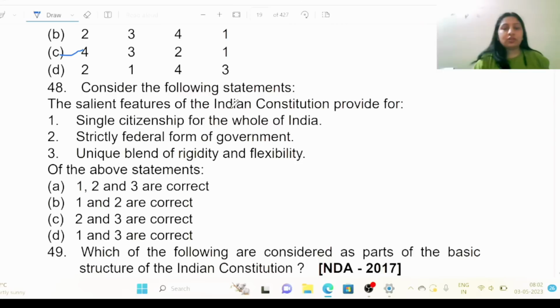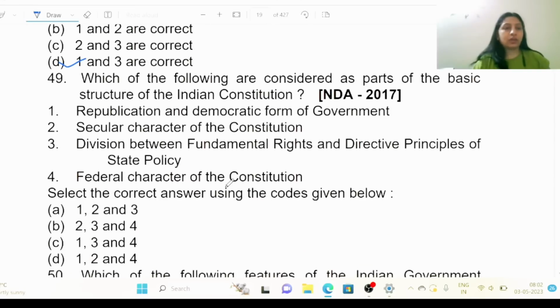So salient features of the Indian Constitution provide for single citizenship for the whole of India. Yes, this is right. Strictly federal form of government. No, this is wrong. Unique blend of rigidity and flexibility. Yes, this is right. So 1 and 3 are correct. Okay.